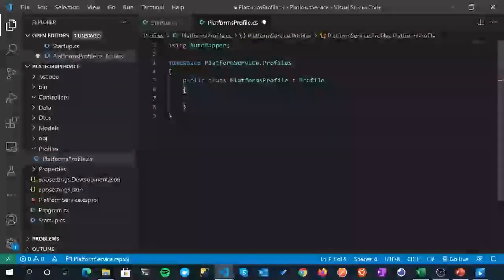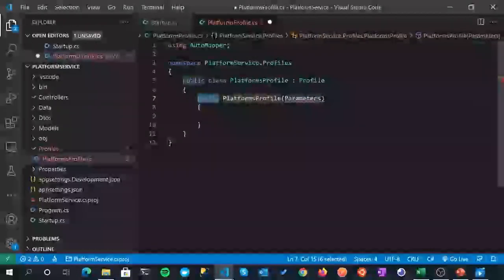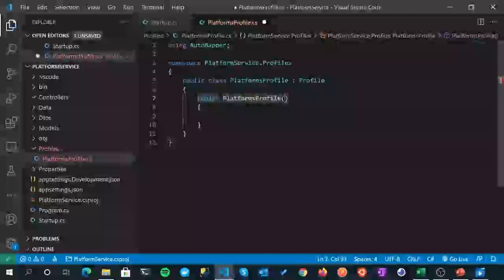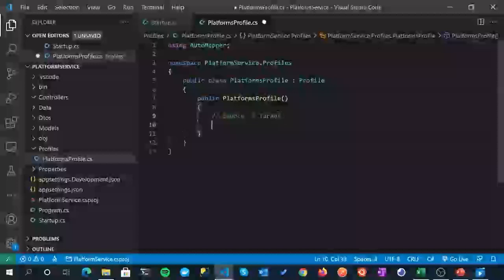Now, where we create our mappings is actually in the class constructor. So just ctor to do the shortcut for PlatformsProfile, and tab across, and we just take out the parameters. We don't need any in there. So this is our class constructor, and it's in here that we create our mappings. So let's create our first map, and I'll talk you through exactly what is happening. And before I do that, let me just do a little annotation, source to target. All right, so we use something called CreateMap, and we specify the source.